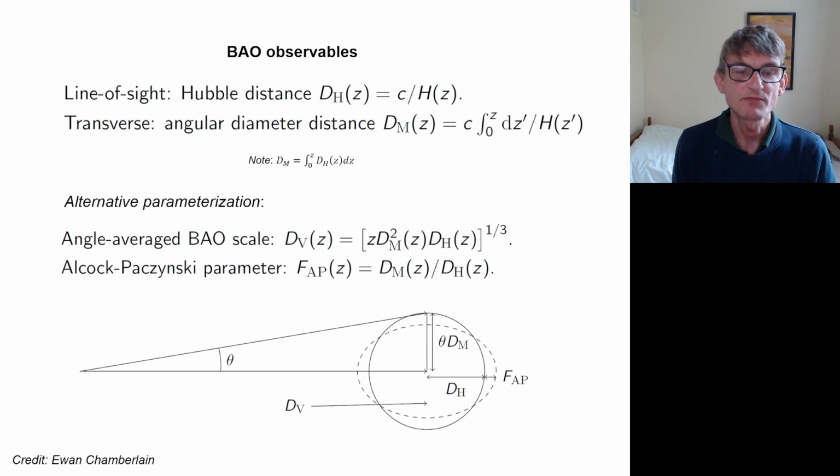People sometimes parameterize it instead in terms of the angle-averaged BAO scale D_V, which is some sort of average of the transverse and the line of sight scales, and the Alcock-Paczynski parameter F_AP, which is the ratio of the two distance scales, D_M over D_H. So you can either parameterize things in terms of D_H and D_M or D_V and F_AP. It's just different ways of representing the same information.